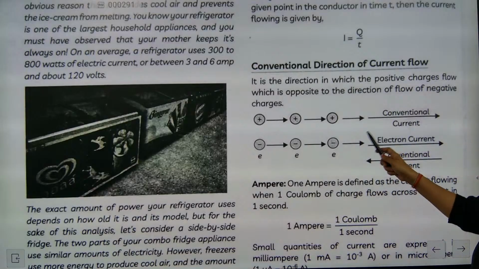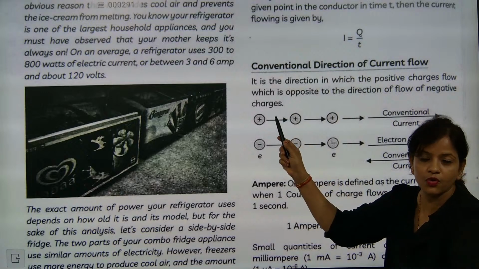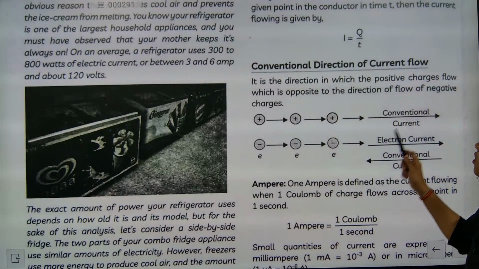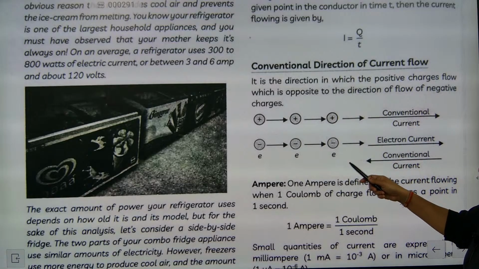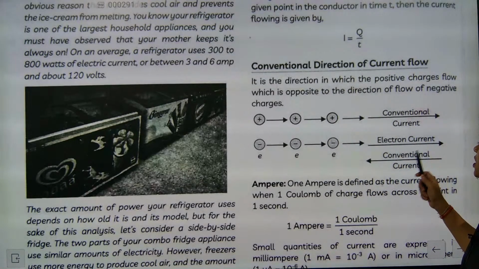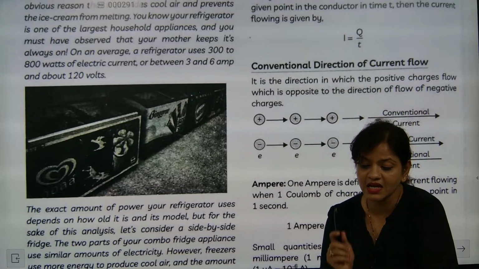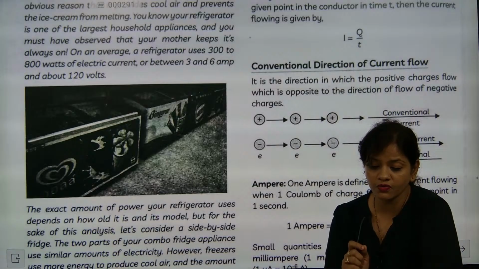Okay. So now look here. The direction in which the positive charge flows, from the opposite direction will be the negative charge flow. So that's the direction of flow of current. Always remember, the conventional direction is current flow, and this is electron current flow. You need to remember this one very nicely. They will screw you in this area, so that part we should come out of very nicely.